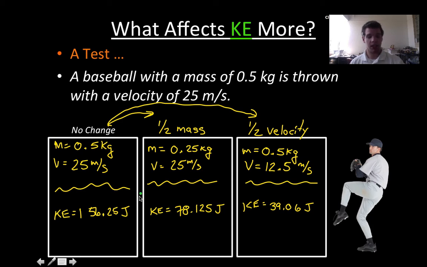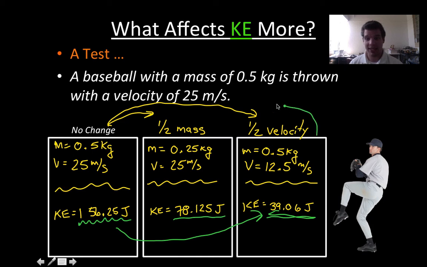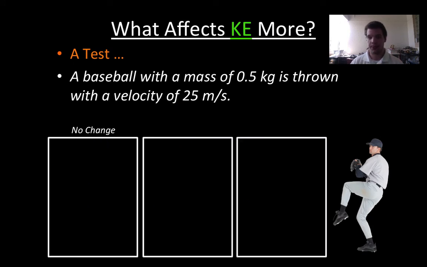Well, if I look, I started out with 156.25. When I cut the mass in half, I went down to 78.125. It's about half of that, okay? But when I go over to cutting the velocity in half, I've made a much bigger change. I've gone from 156 all the way down to 39.06. So what is going to influence our kinetic energy more? The velocity is influencing it quite a bit. So what's the reason behind that? Why does the change in velocity change it more than the change in mass does?